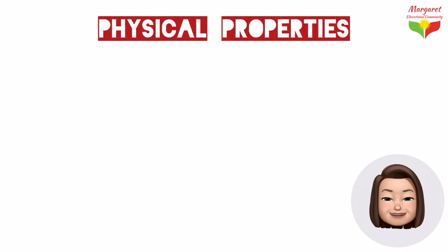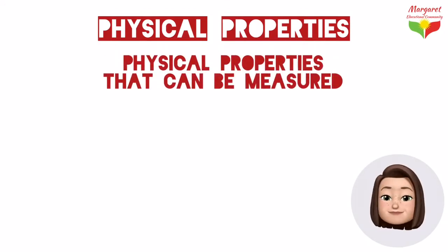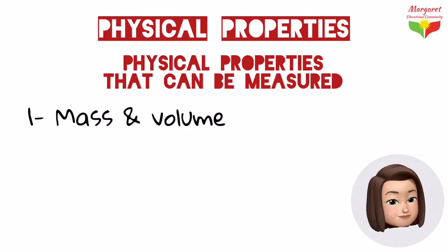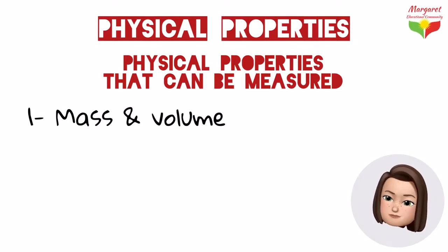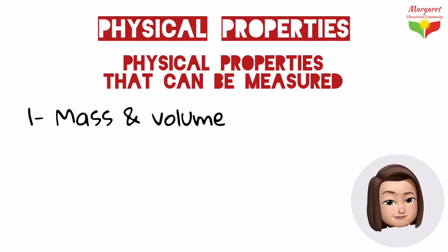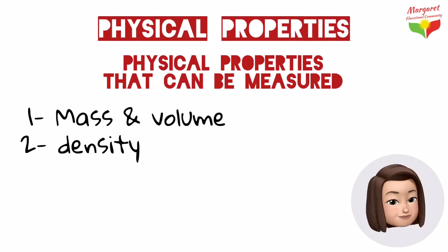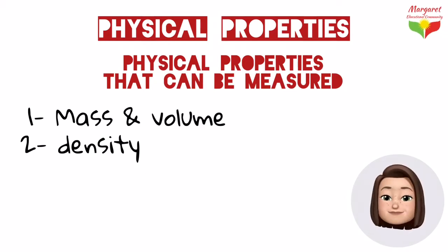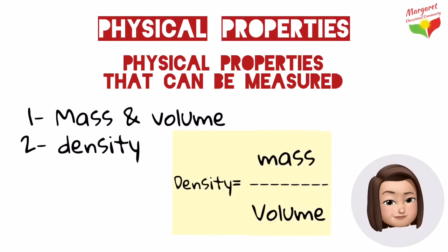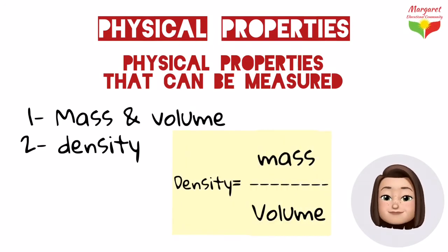Now let's continue with the properties that can be measured. Mass and volume of a substance are physical properties that can be measured. These properties vary because they depend on the amount of substance present. An important physical property that can be calculated from measurement is density. Density is the amount of mass that fits in a given volume. So you can measure this by dividing its mass by the volume.